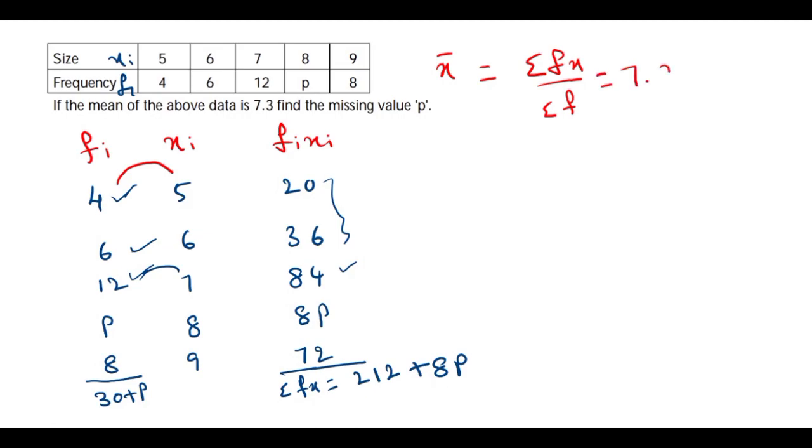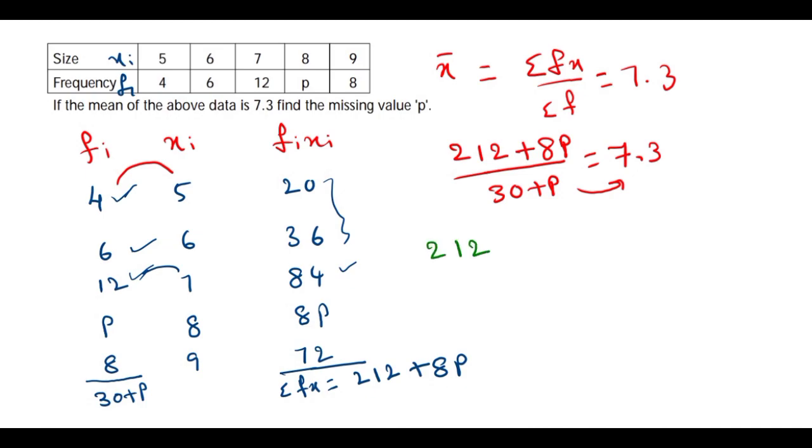So sigma fx is 212 plus 8p by 30 plus p, equal to 7.3. Just transpose this, then what do you get? 212 plus 8p equal to 7.3 into 30 plus p.